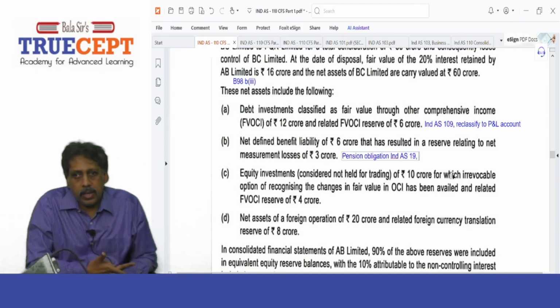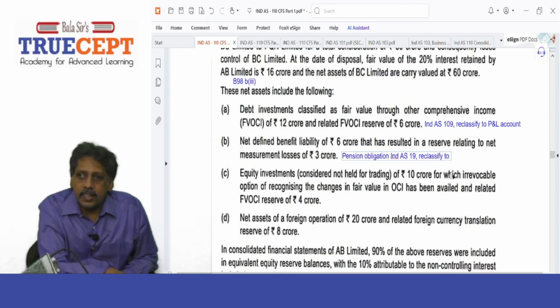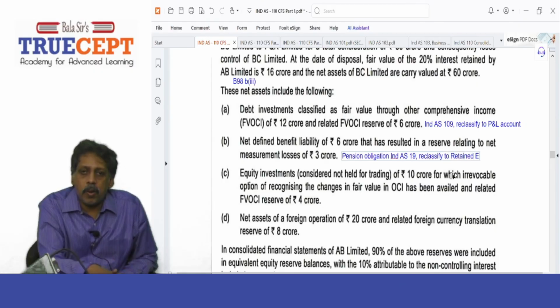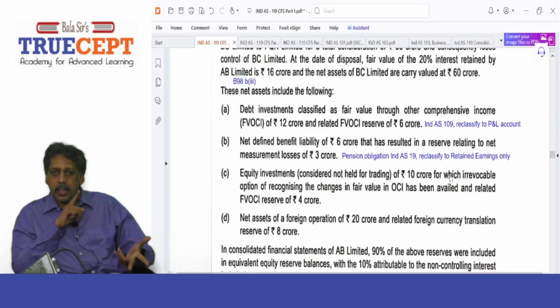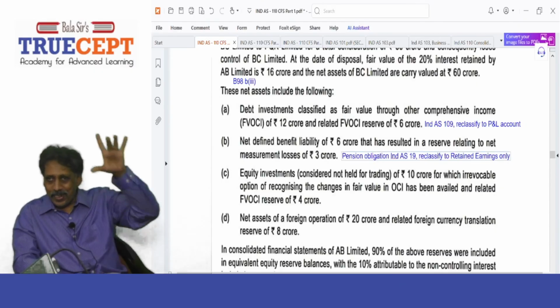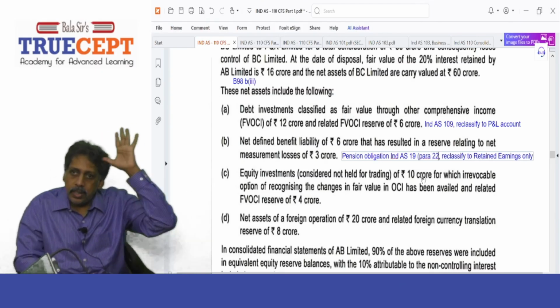Can I debit P&L? Can I take it to P&L? No. Because IND AS 19 says that any remeasurement loss or gain, the reserve that is created, OCI reserve, can be transferred to only retained earnings directly and not taken to profit and loss account. That is IND AS 19 in that para 122. You can't blame yourself now. It is there in IND AS 19. You'll be learning that in depth in IND AS 19.